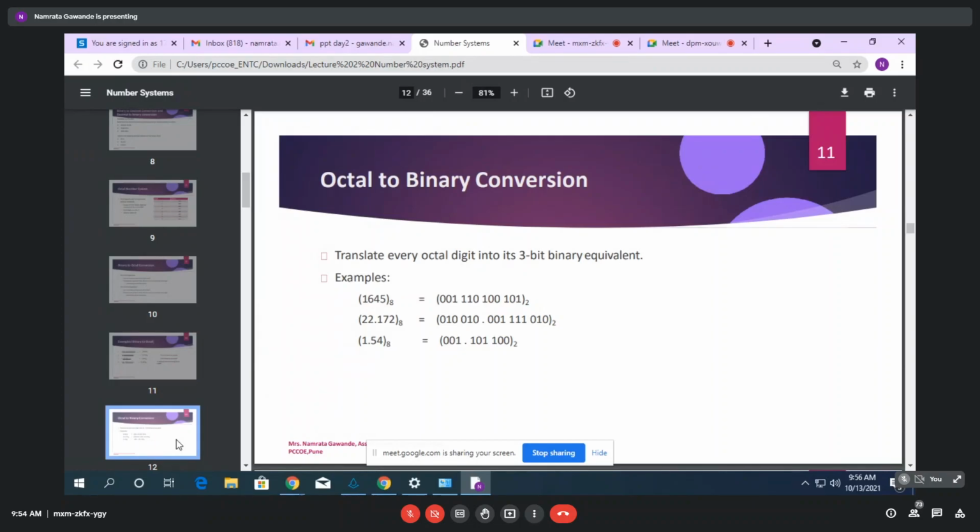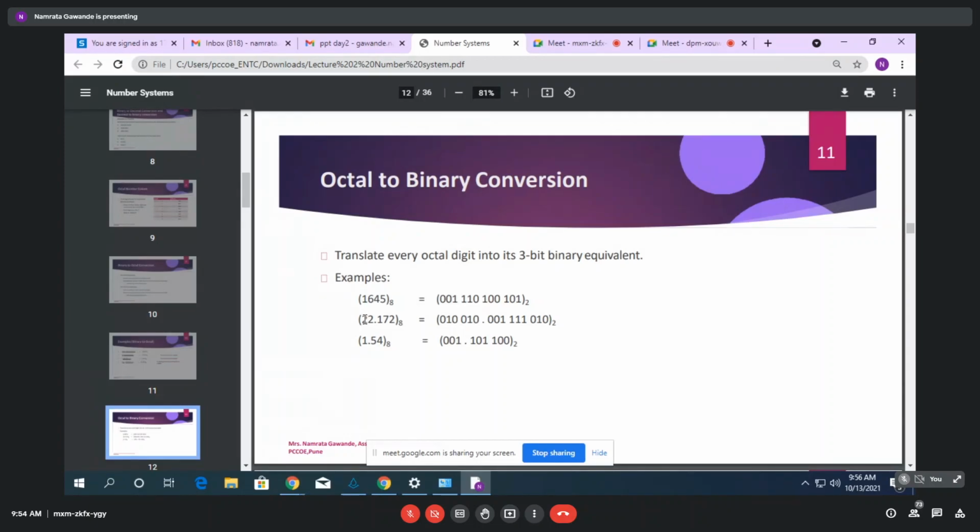Ma'am, in the second example... Just wait. As these two meets are parallel, maybe you will speak, and in that case it is not audible to me. So one by one, first one student from A division, you can ask. Is there any doubt from A division?